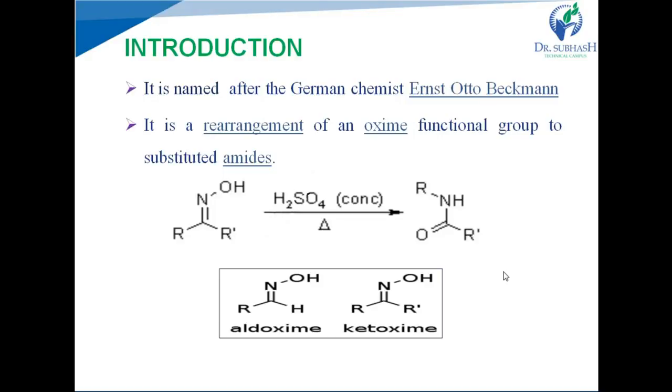R C double bond N OH R dash, that is the oxime, the ketoxime, reacts and is rearranged in the presence of an acid catalyst, that is sulfuric acid, and forms the corresponding amide, the CONH group. Right, the C double bond NOH group is converted into CONH. Here rearrangement of the alkyl group occurs. The alkyl group from the carbon is rearranged or migrated to the nitrogen atom.